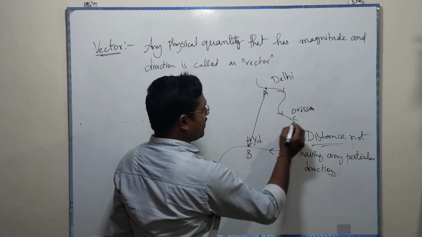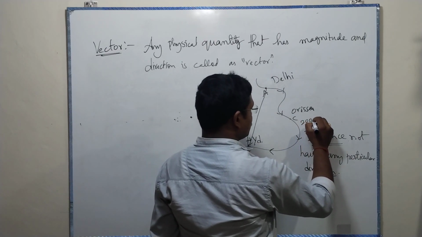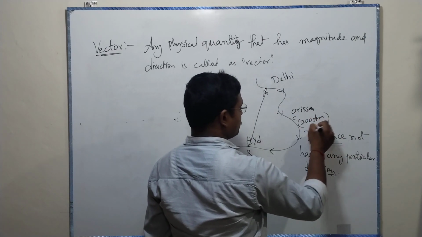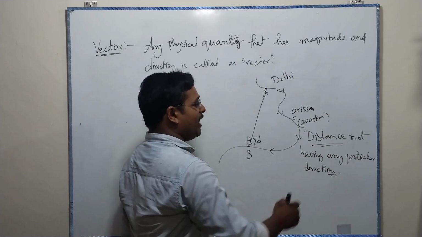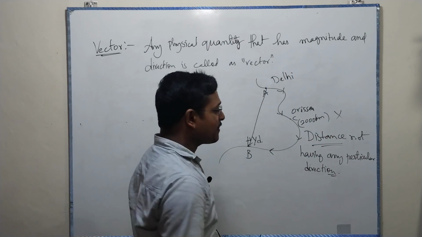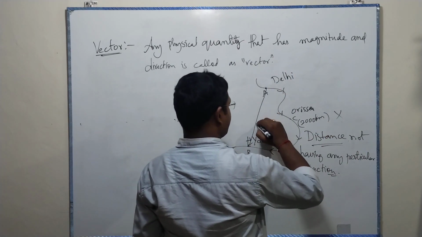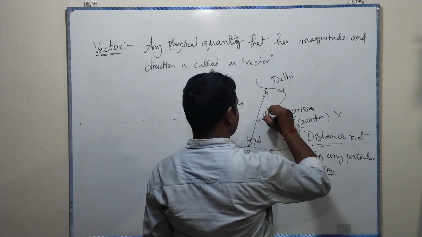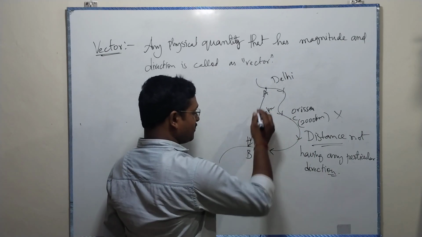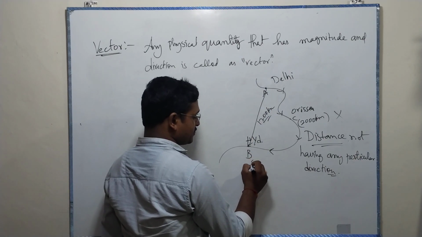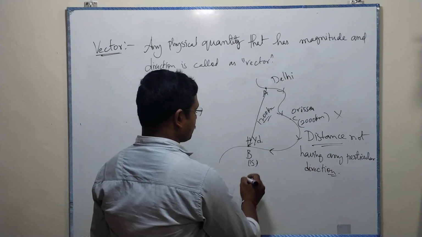Here we have, let us say, 2000 kilometers to cover all this. This is the magnitude, and there is no direction. Here it's covering, for example, let us say 1200 kilometers towards south.